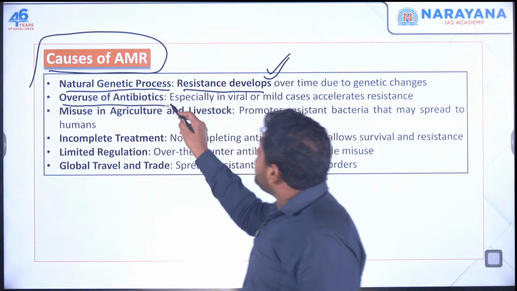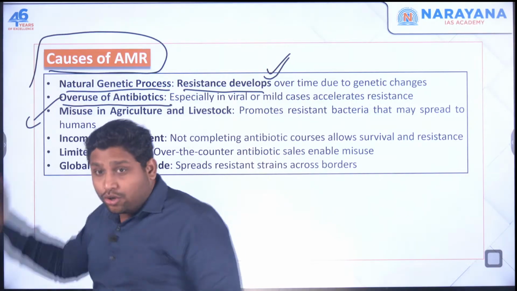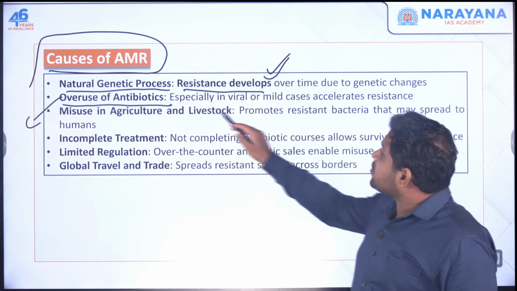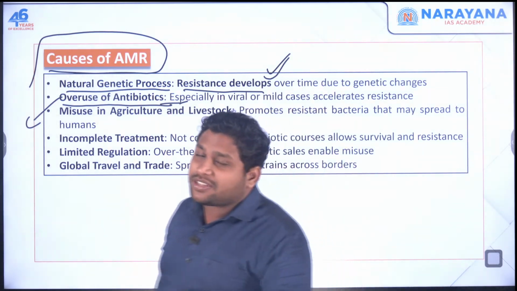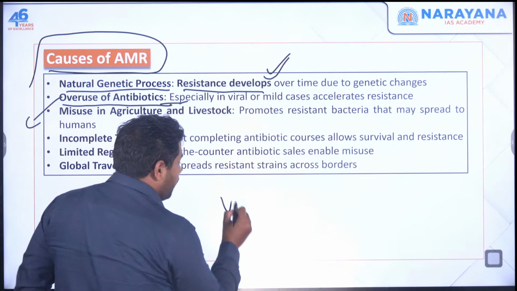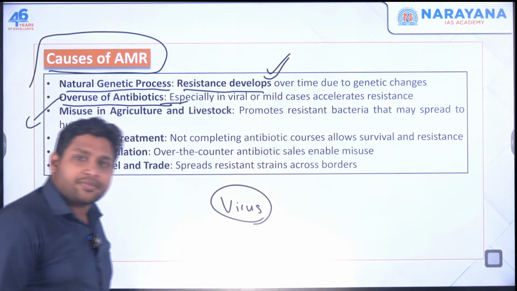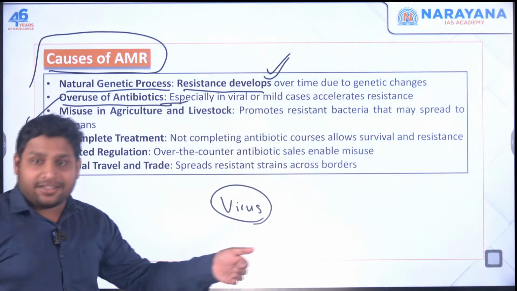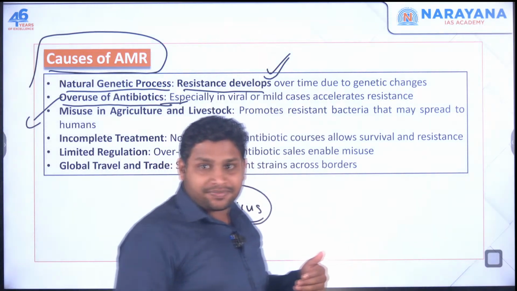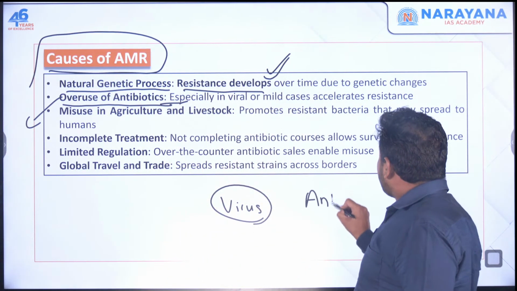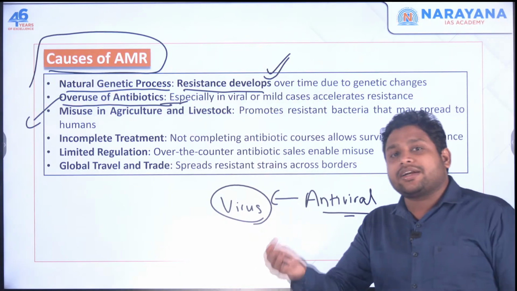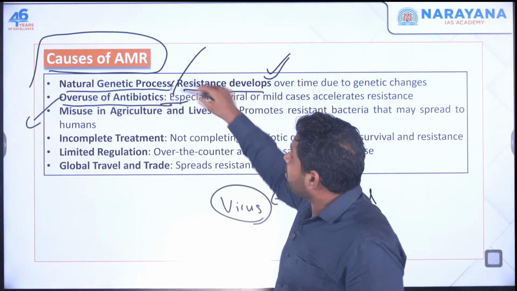Second reason is overuse of antibiotics. Now this is a major cause. We're not concerned about the natural cause, we are more concerned about the human cause. What we do is we take antibiotics a lot, and most of the time I've seen people taking antibiotics when they have got a viral disease. Now see, if a virus has entered your body, you should take an antiviral and not an antibiotic. Antibiotic is used for killing bacteria. What you use over here is an antiviral drug, which is supposed to be used to kill this virus. People are taking antibiotics. Now this will cause a problem.